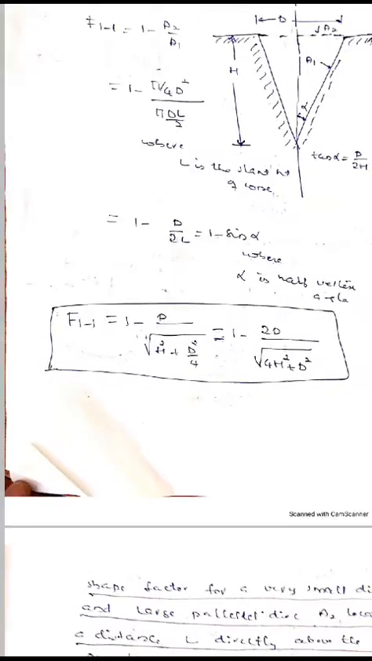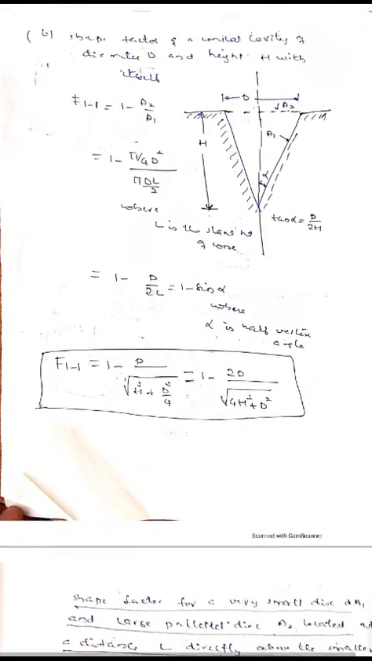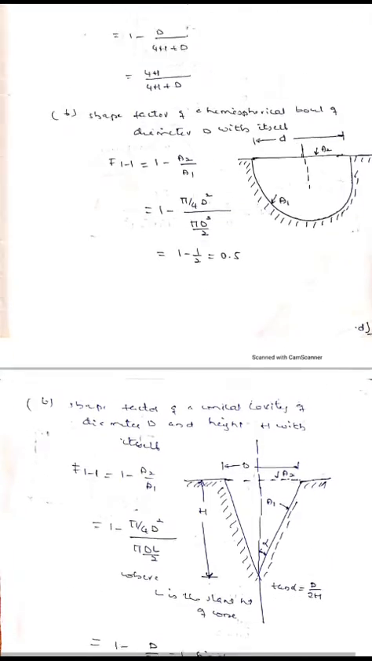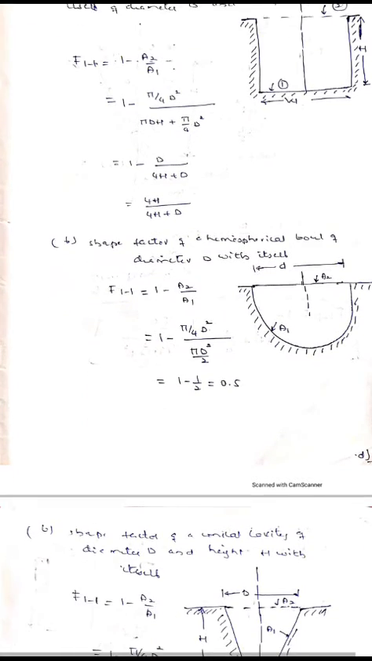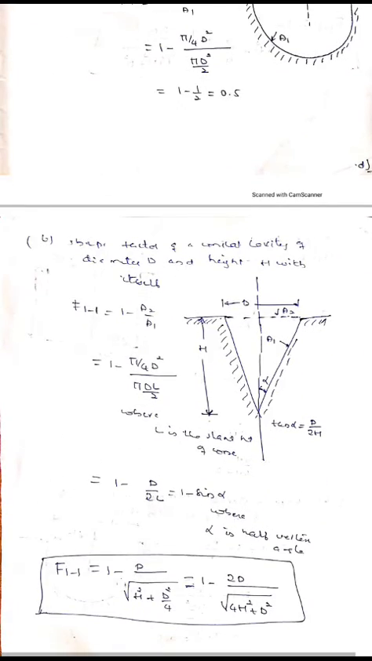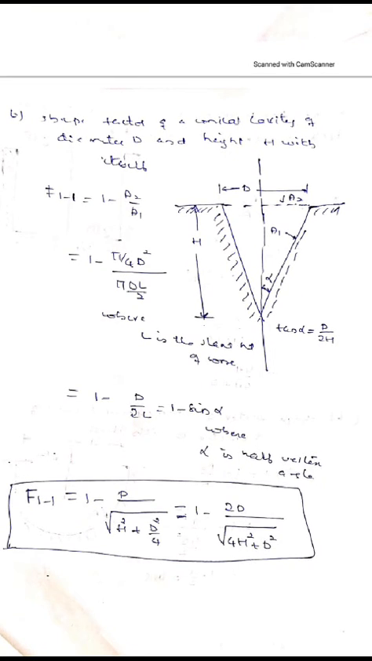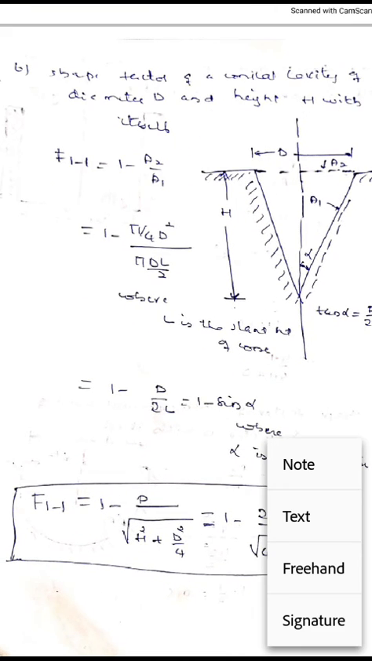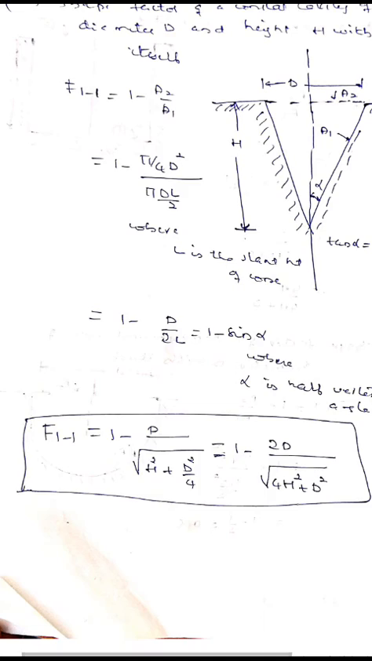Thus the shape factors of some irregular cavities, like the cylindrical cavity, hemispherical bowl and conical cavity, with respect to themselves have been derived. Okay, we will continue in the next class.